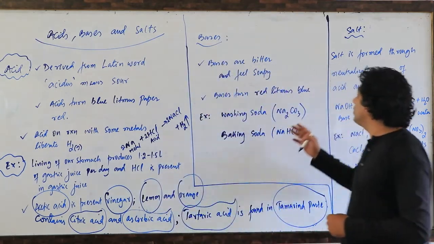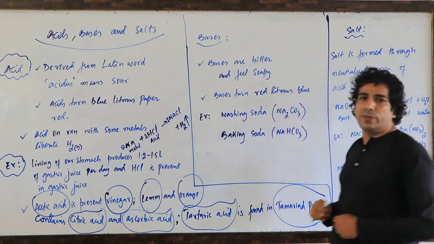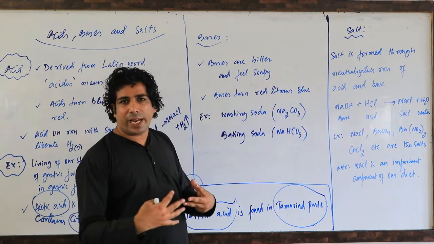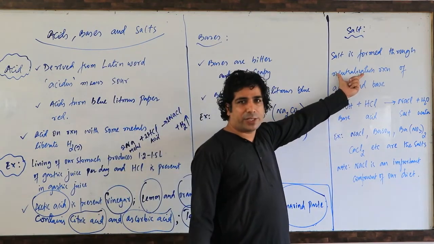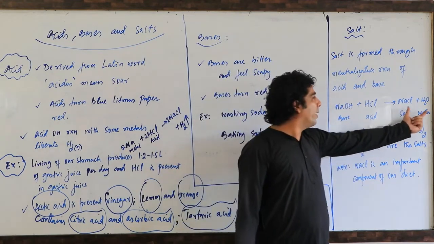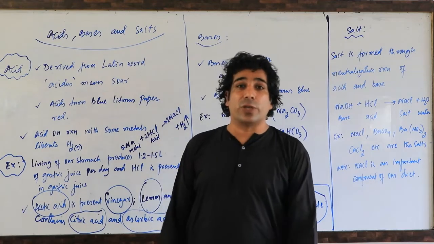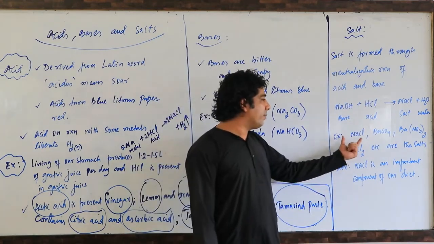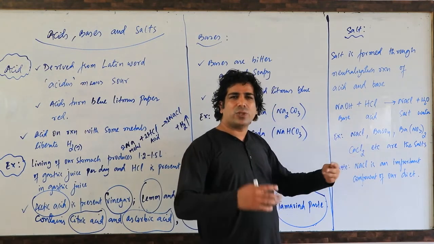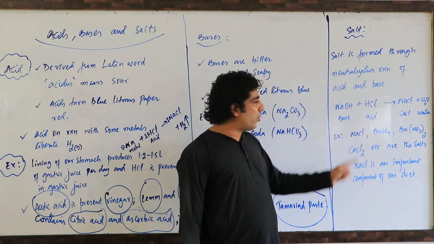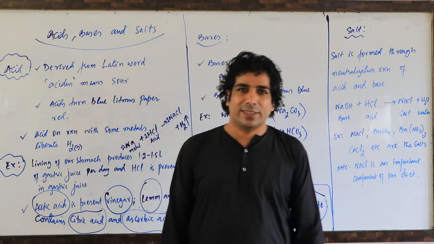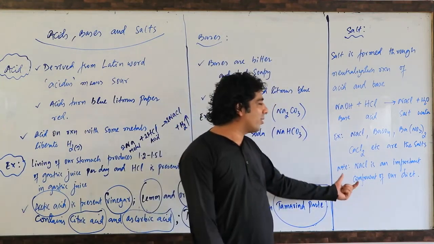Now let's go further and understand about the salt. Salt is formed from an acid-base reaction. You take an acid and a base and make them react, and that reaction is called a neutralization reaction. When acid reacts with base, you get a salt and water. Examples of salts are sodium chloride, barium sulfate, barium nitrate, and calcium chloride, and there are so many salts. NaCl is an important constituent of our diet; in cooking we use NaCl.